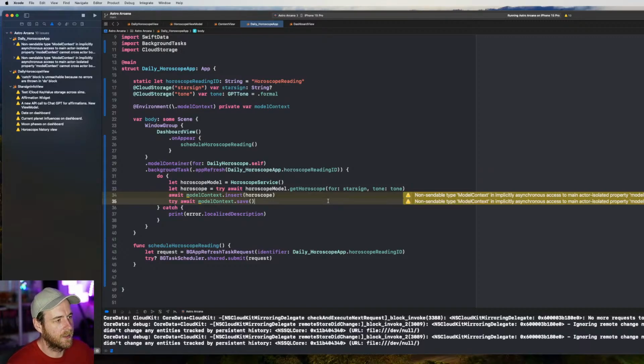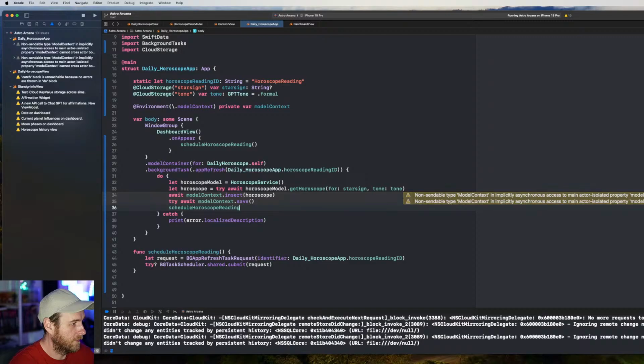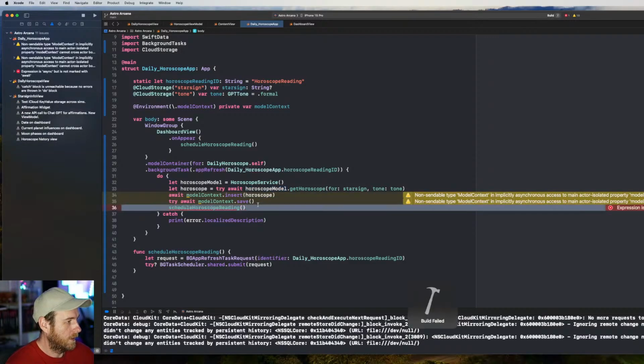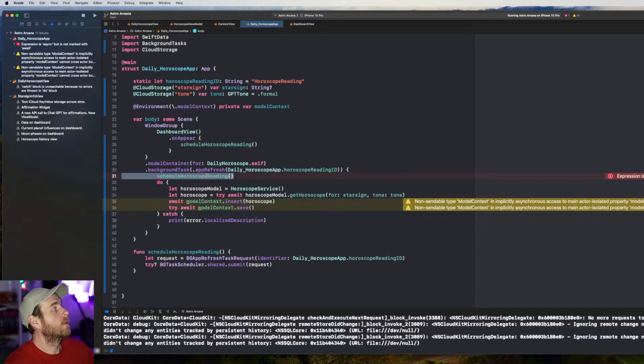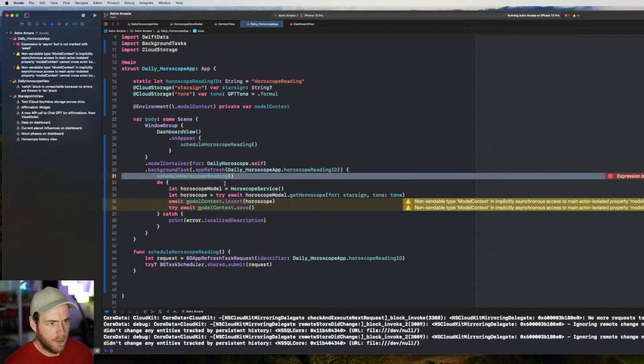Let's keep this and then we'll work on scheduling a, we'll finish the horoscope reading thing. So what we need to do is probably throw another one of these down here, right? So once it's done, let's do this at the same time actually, so that before it fails, that probably makes more sense. So what we'll do is we'll schedule one of these. When the background task runs, we'll run another one of these. And then what we need to do is set a date and time for the schedule to work. Let's await.